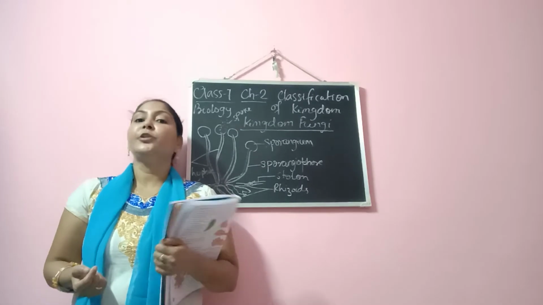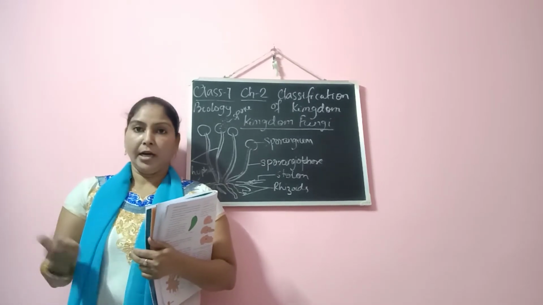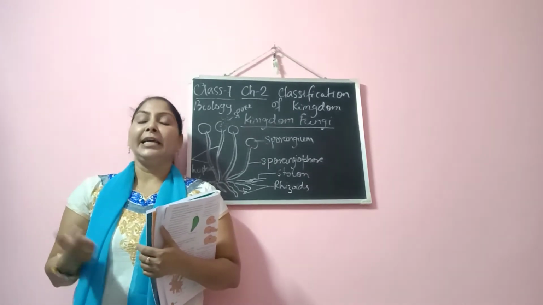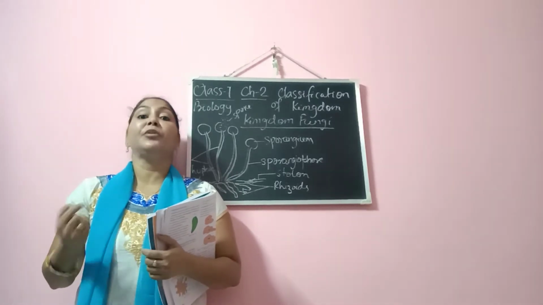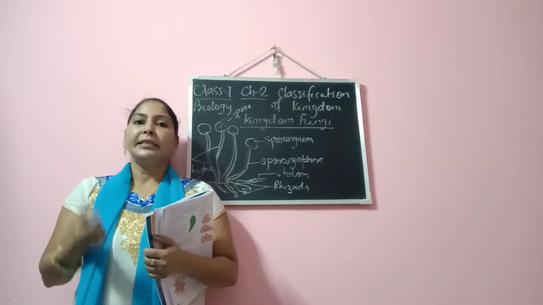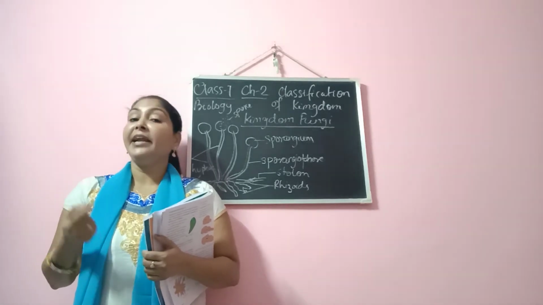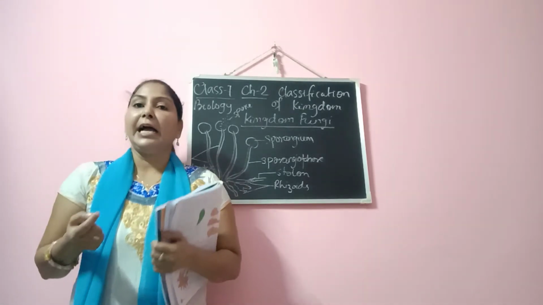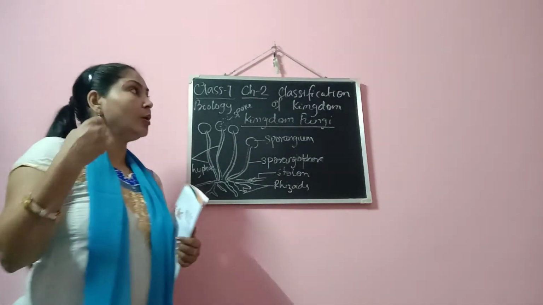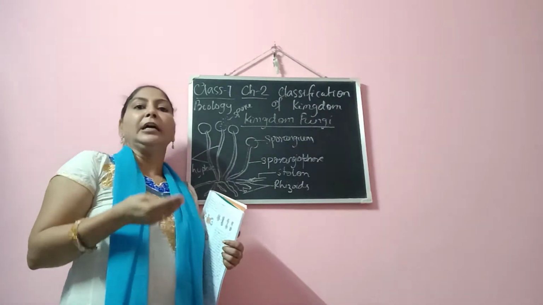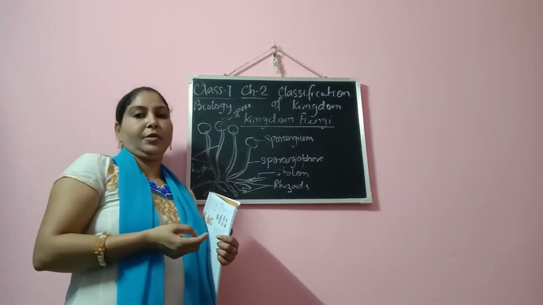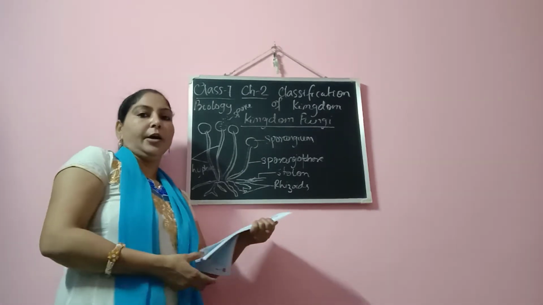Saprophytic means these organisms feed on dead and decaying organisms. And that is why they also contribute to the cleanliness of the environment.